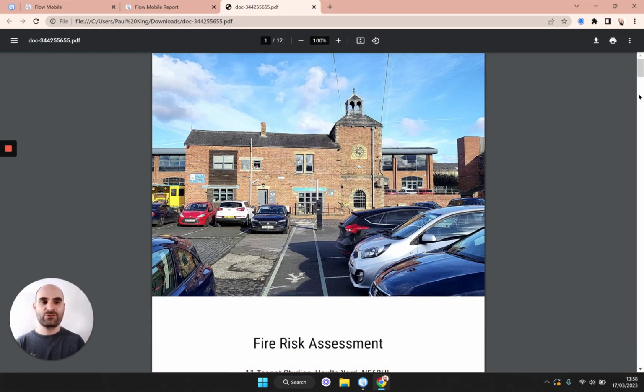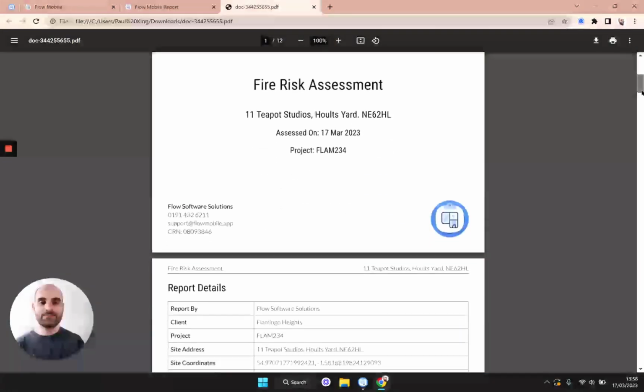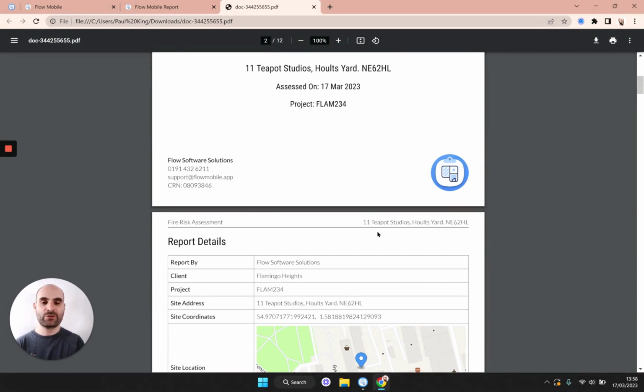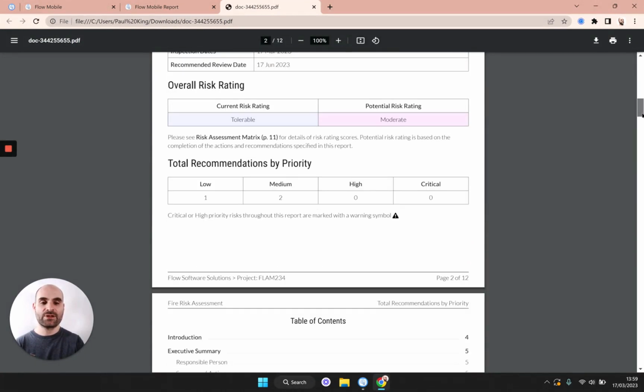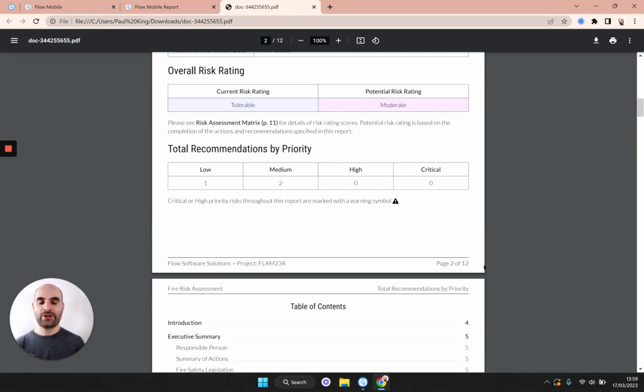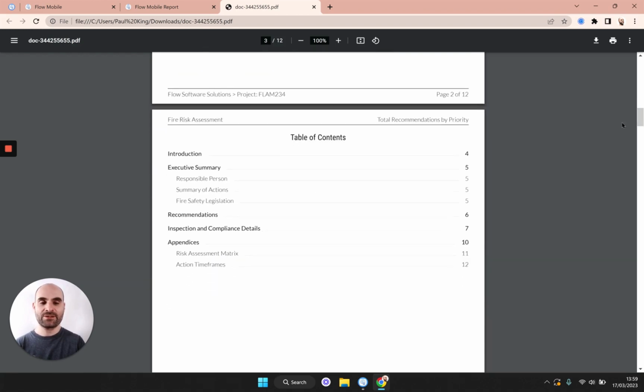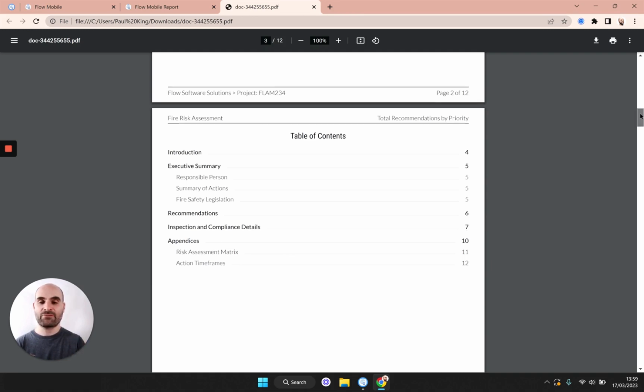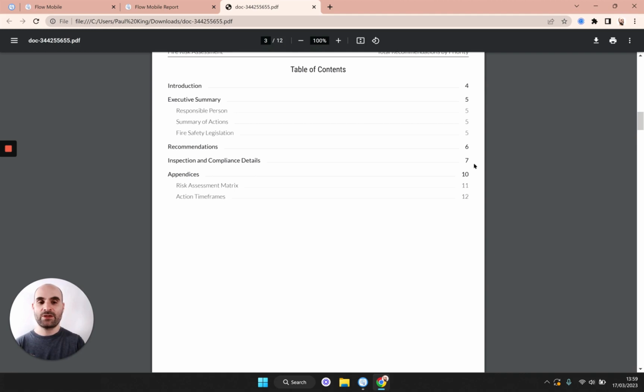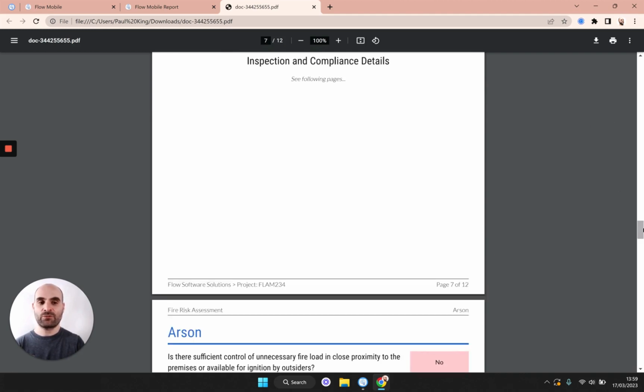So let's scroll ahead and see what changes we've made. First thing you'll notice is we've now got the page breaks, and we've got the headers and the footers. And the footers also have the page numbering in now. If I scroll ahead to the table of contents, you'll see the view links have changed to page numbers. This would be great if your clients printed off the report. They can riffle through the pages and find the relevant section. You can also click any of these links and it will take you straight to that section of the report.